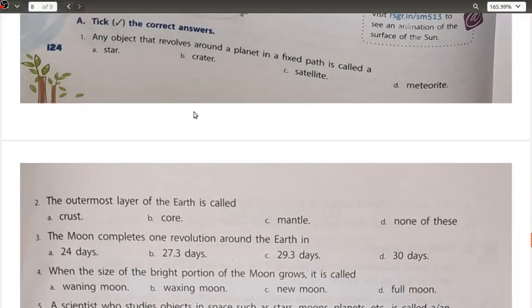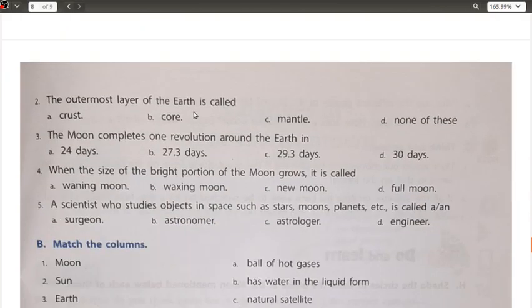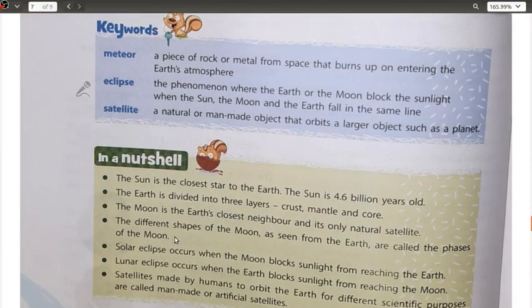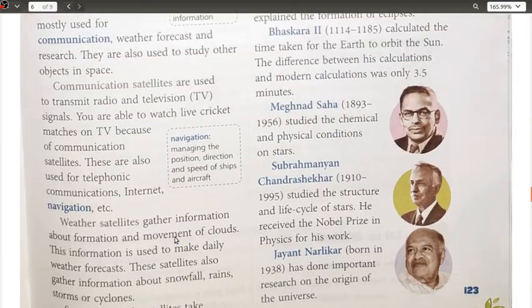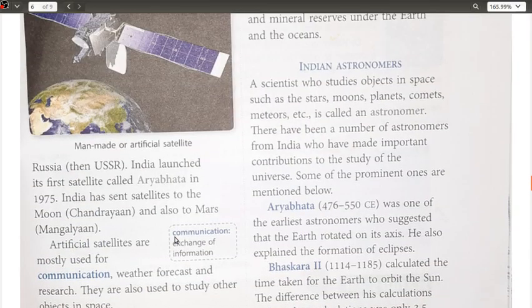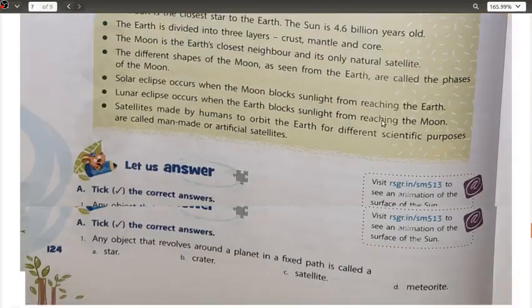The next we have here is your last part. A scientist who studies the objects in space such as stars, moons and planets is called an astronomer. Yesterday only we discussed this part. You see here, a scientist who studies objects in space such as stars, moons, planets, comets, meteors, etc. is called an astronomer. Okay, so in this way, the first one we have completed.